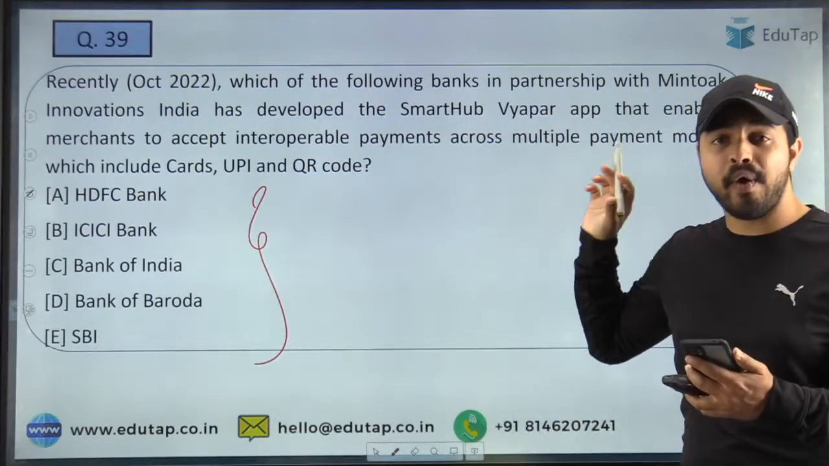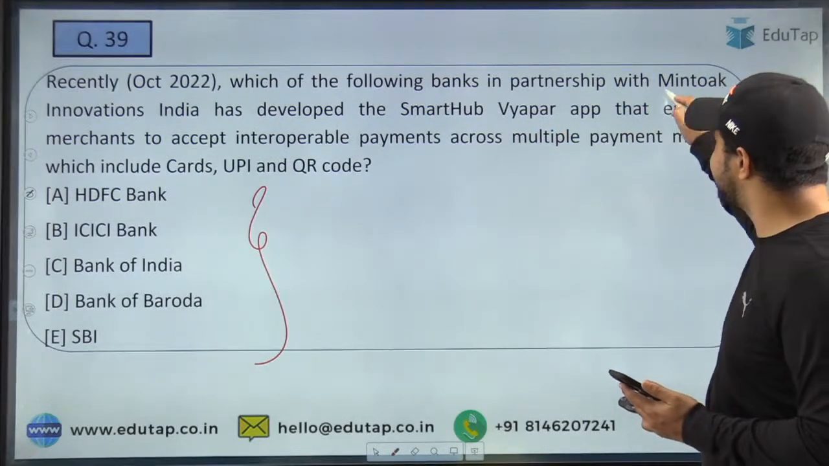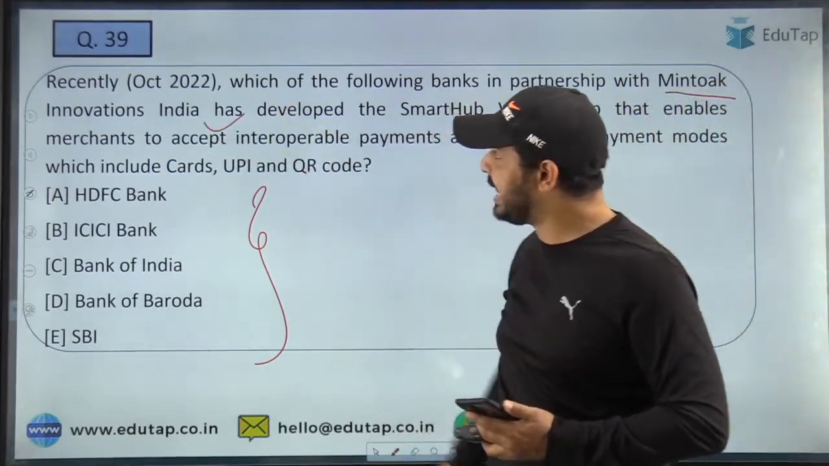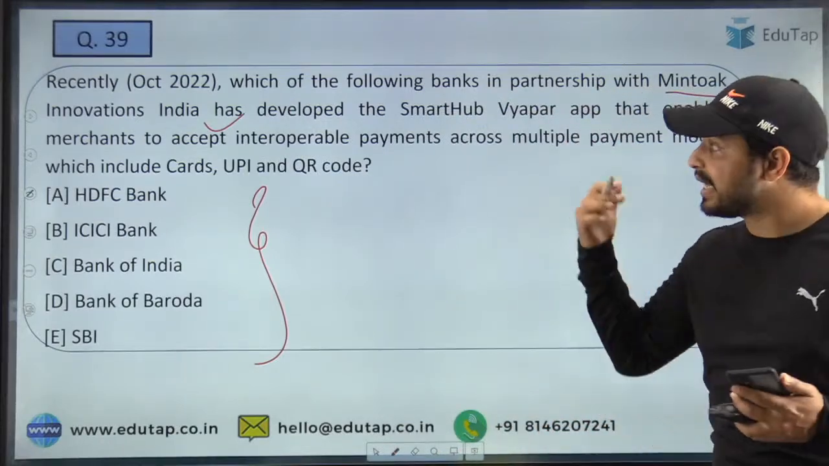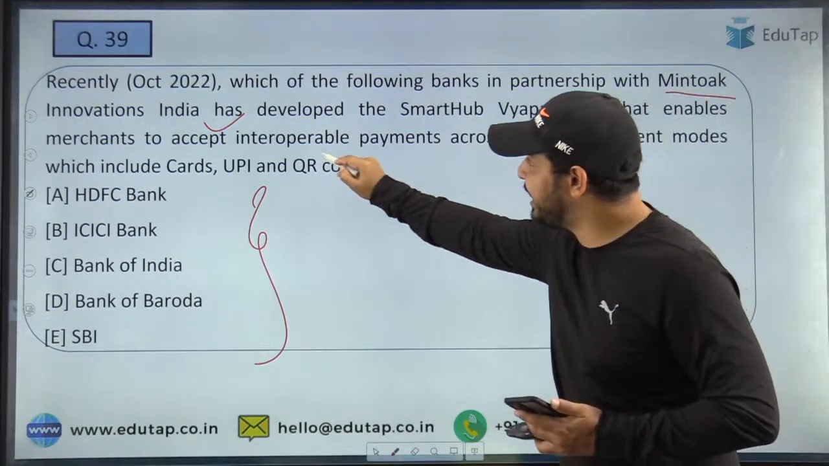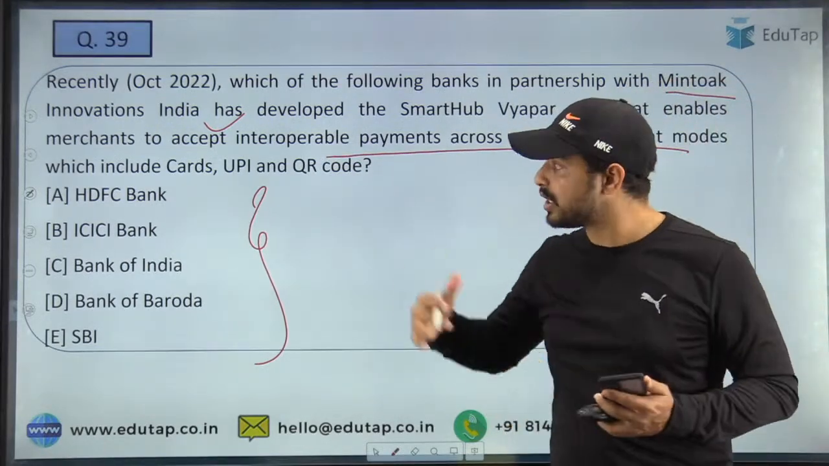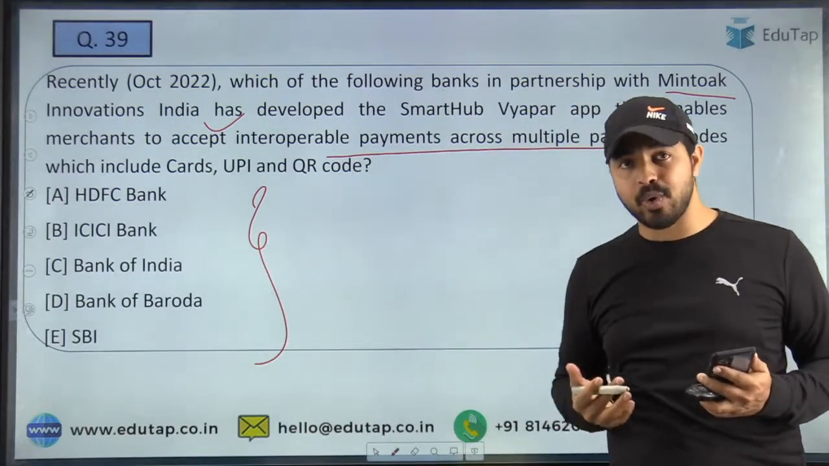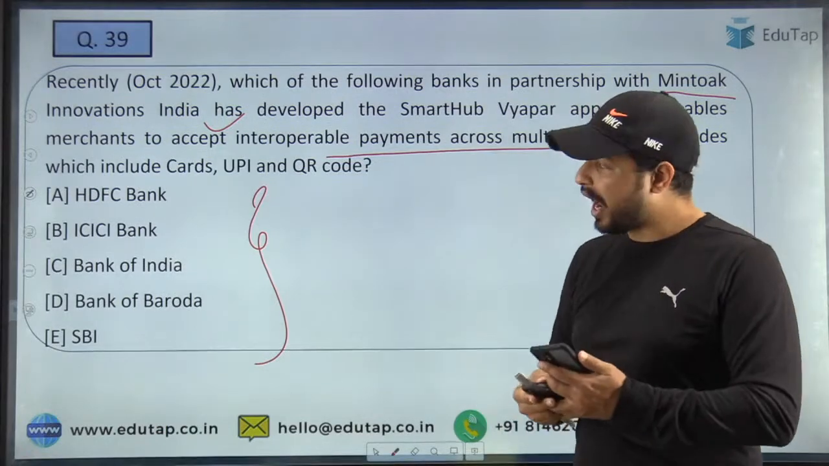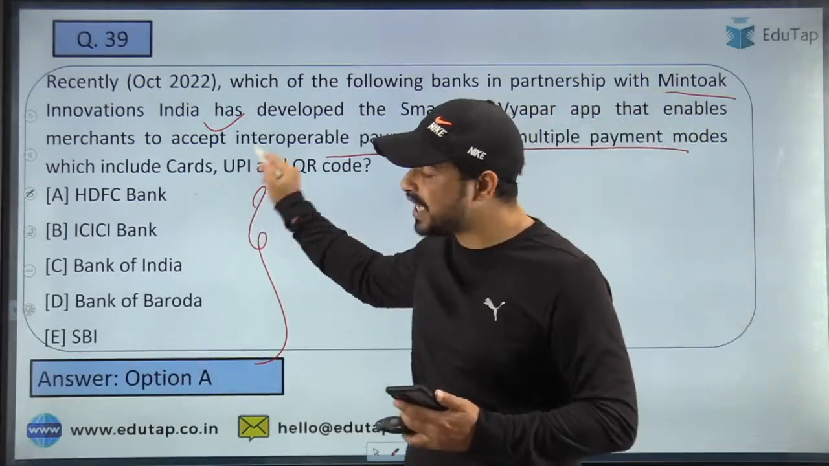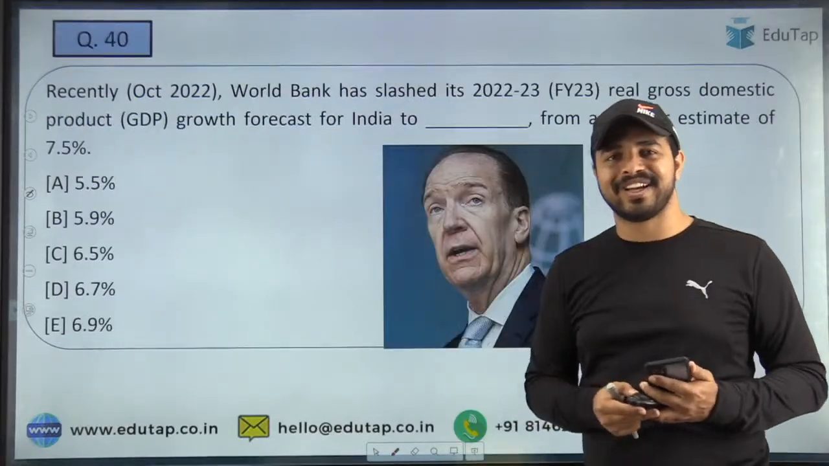The question is to identify the bank which has recently partnered with Mintok Innovation India to develop the Smart Hub Vyapar app, which is going to enable merchants to accept interoperable payments across multiple payment modes, which includes cards, UPI, and QR code. So quickly tell me the name of the bank. Here, HDFC Bank is the right answer. And once again, Benisha, Parvez, Monica have given the right answers to this question.